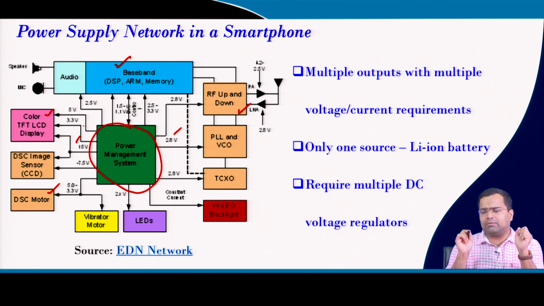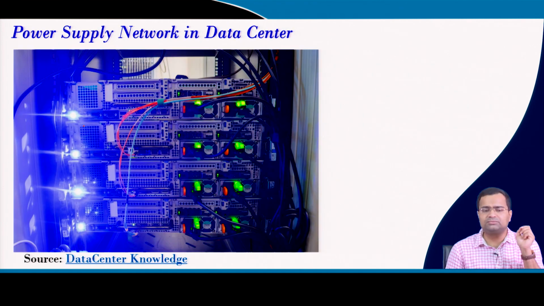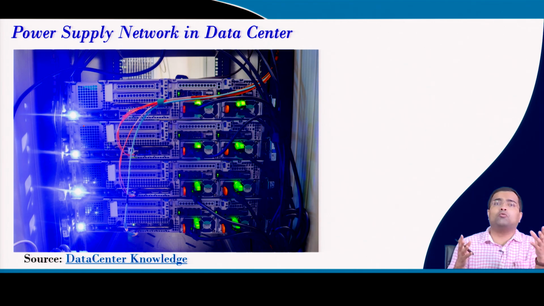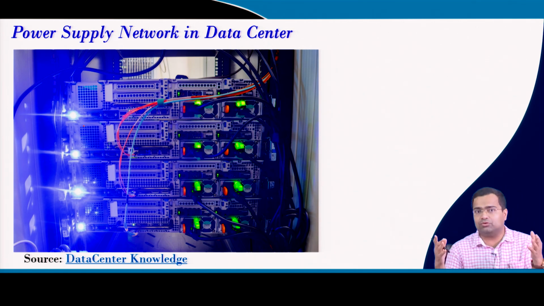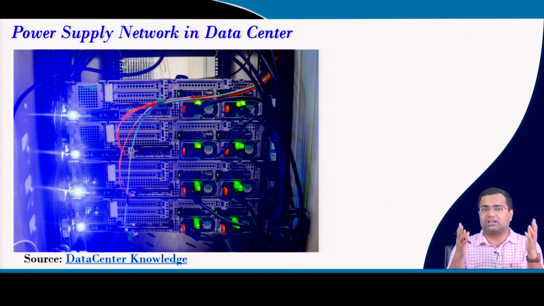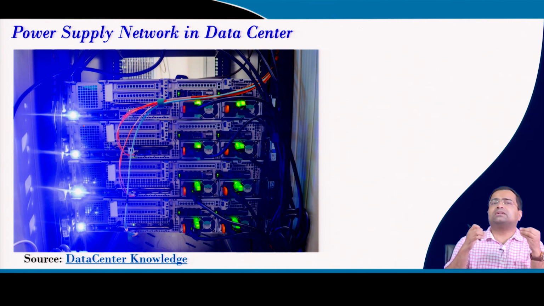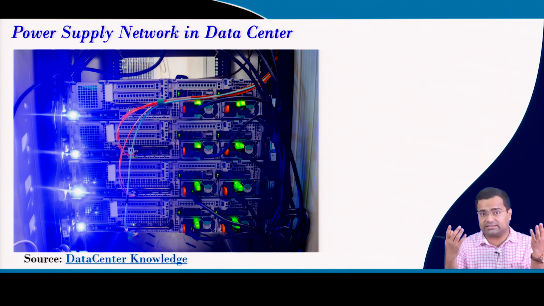But all this requires multiple DC voltage regulators in order to meet different application requirements. Now, if we look at data center application. Data centers are common because everything we talk about is in the cloud, even when we want to store data in the cloud. It is a cloud server, like cloud storage. We want to run certain applications in the cloud where the actual server is sitting somewhere else.